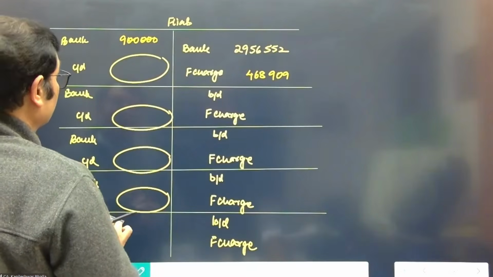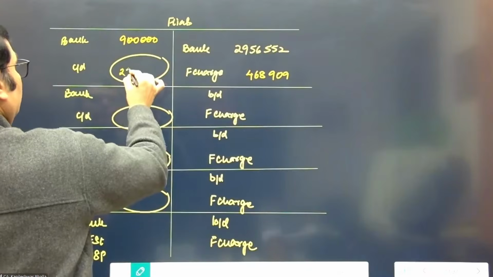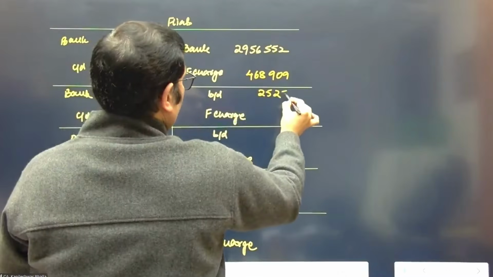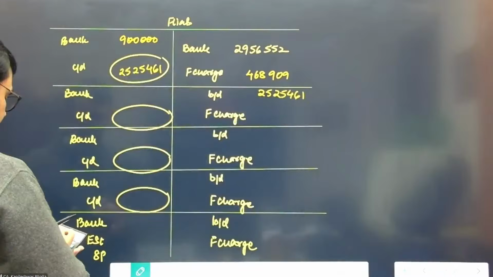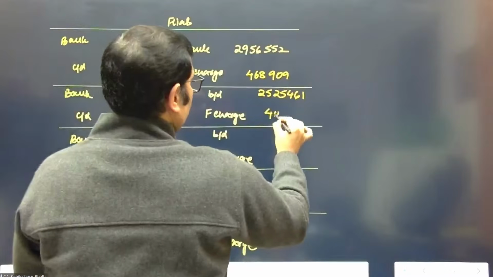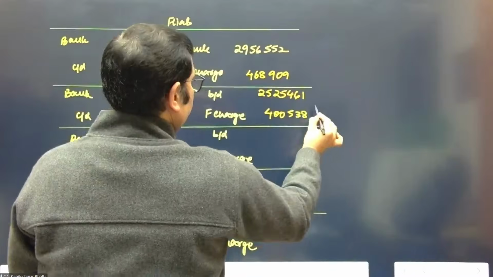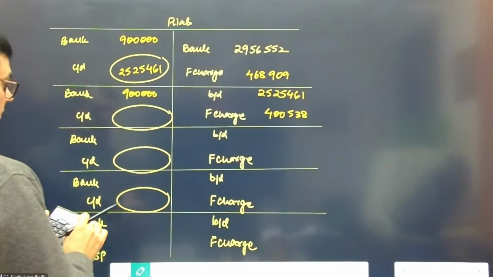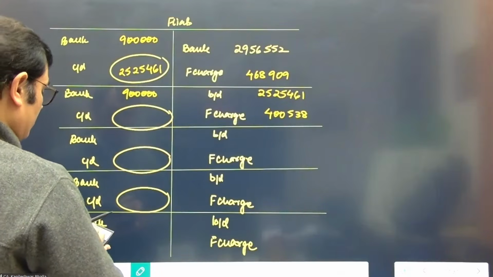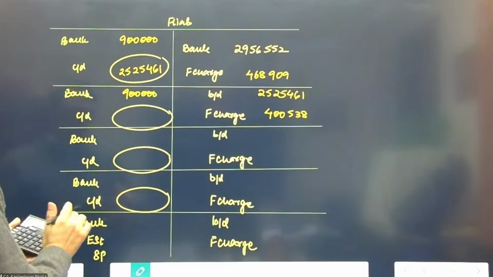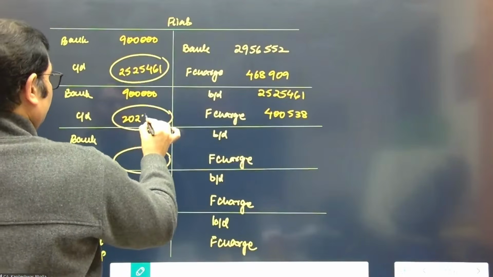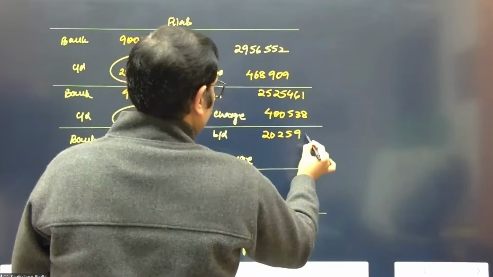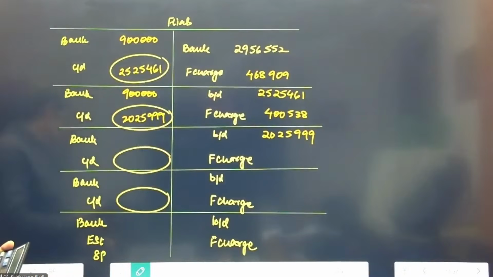29,56,552 plus 468,909 comes to 34,25,461. Less 9 lakhs, so 25,461 less 9 lakhs comes to 25,25,999. Again, we calculate the interest on this.